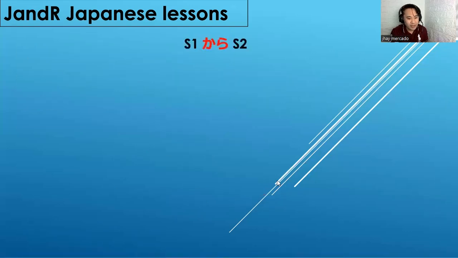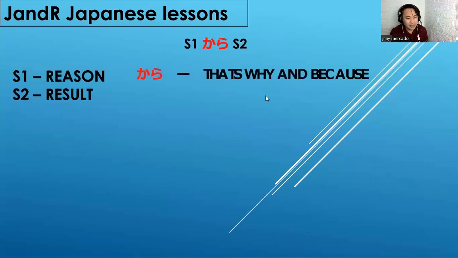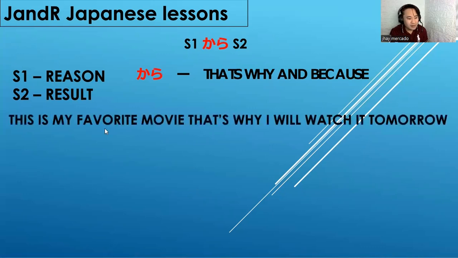Okay, sentence 1 kara, sentence 2. Yung sentence 1 is a reason, sentence 2 is a result. Kara, it's that's why and because. So, bago kayo bumuo ng sentence, minasan, hanapin nyo muna yung reason. Siya muna yung mauuna. Pag nahanap mo na yung reason, maglalagay ka ng kara. So, after ng kara, sabay yung result. This is my favorite movie. That's why I will watch it tomorrow.